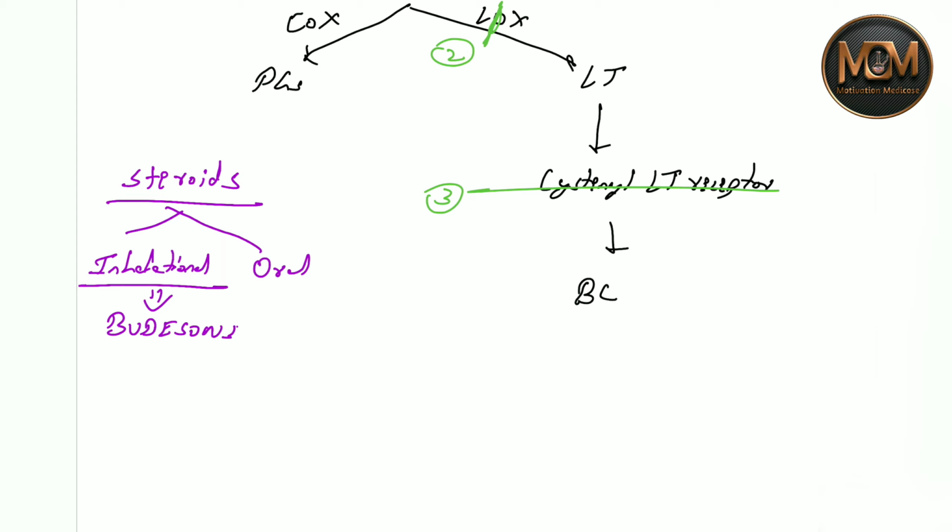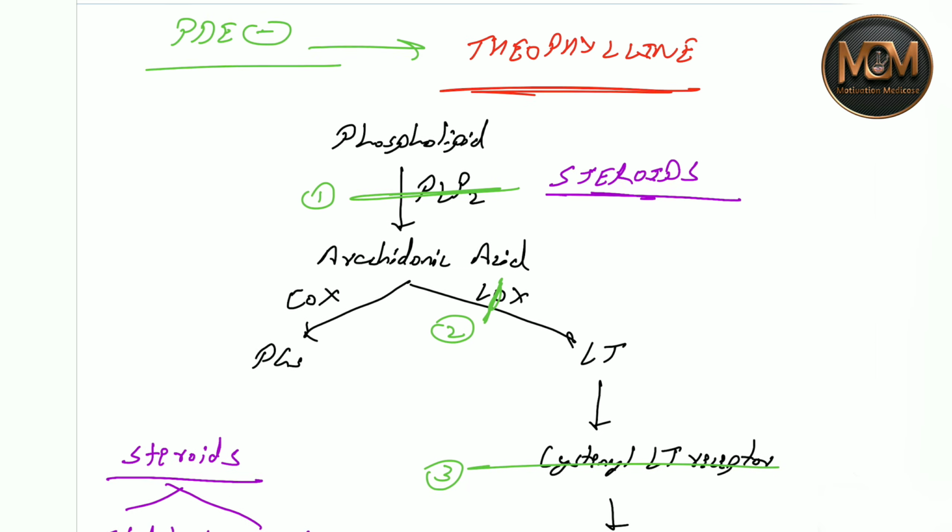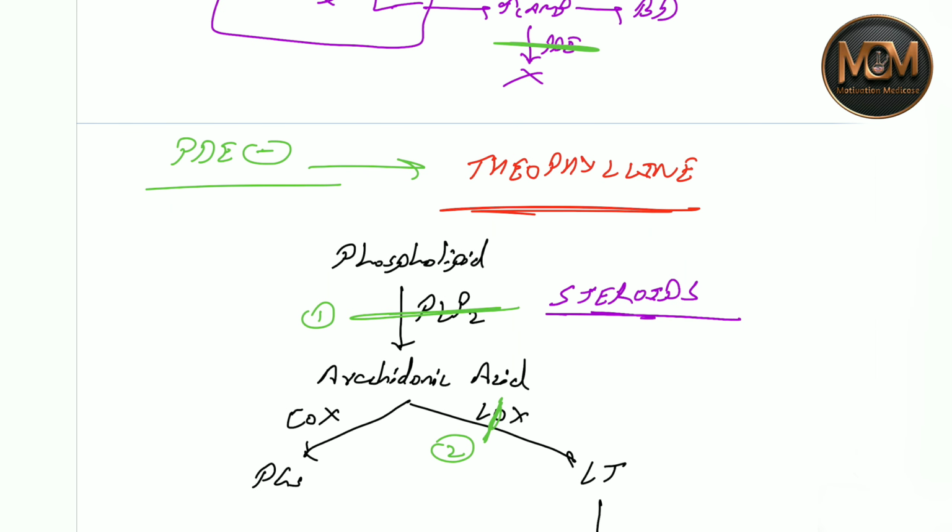The names of these drugs are budesonide, flunisolide, and also fluticasone. So you can give inhalational steroids: budesonide, flunisolide, or fluticasone. You need to understand that these drugs are given for prophylaxis, meaning for prevention. They are not given for treatment. They are only given for prevention.